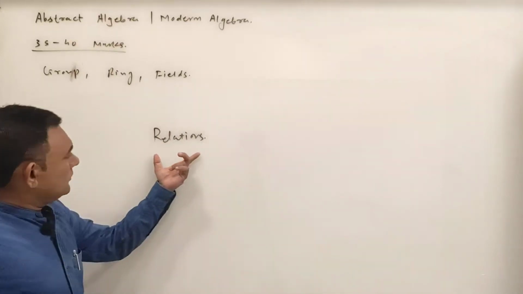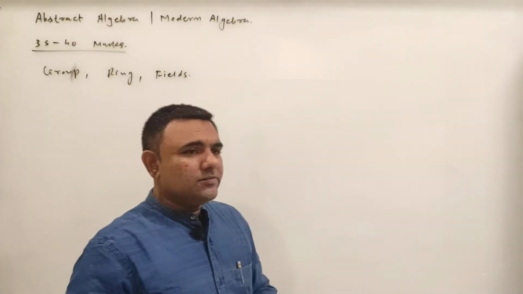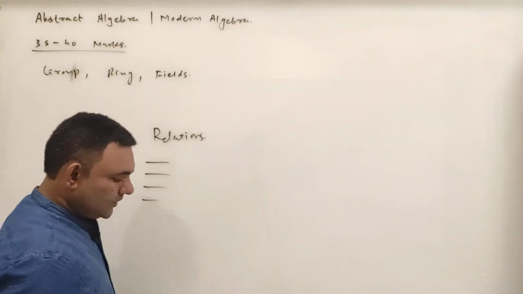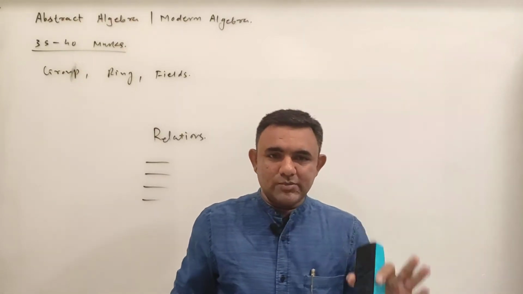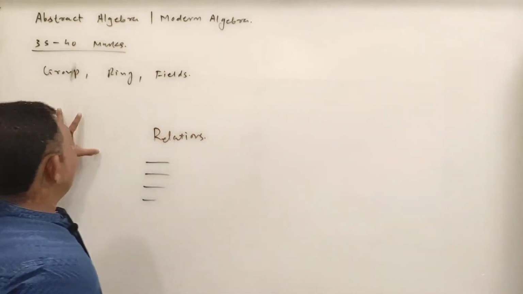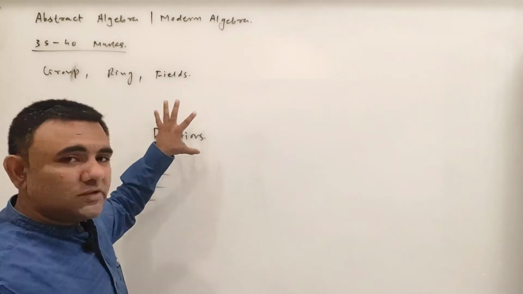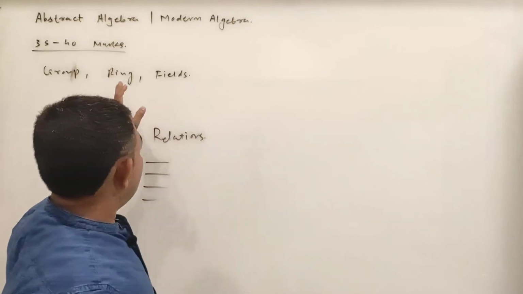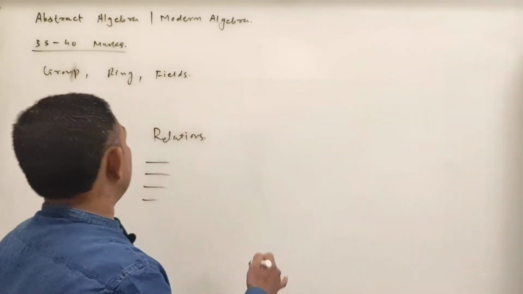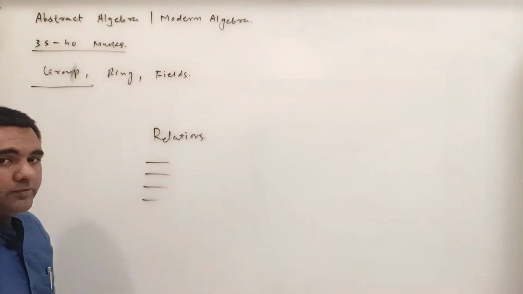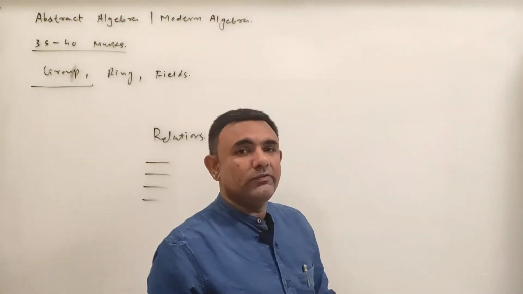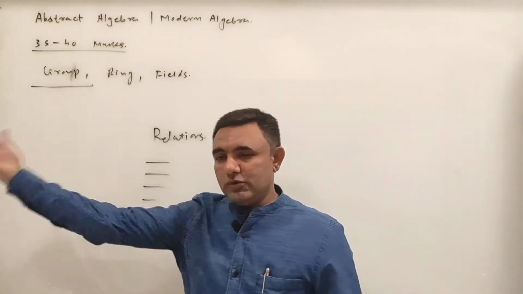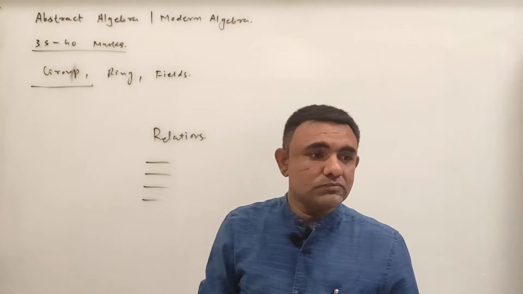If you understand relations properly, then the whole subject depends on four types of relations. You will find four relations on which this whole subject rests. So we will first start with relations, and then we will move to groups, rings and then fields. First our object is group. We start with relations, properly understand group theory, then move to rings and then fields.